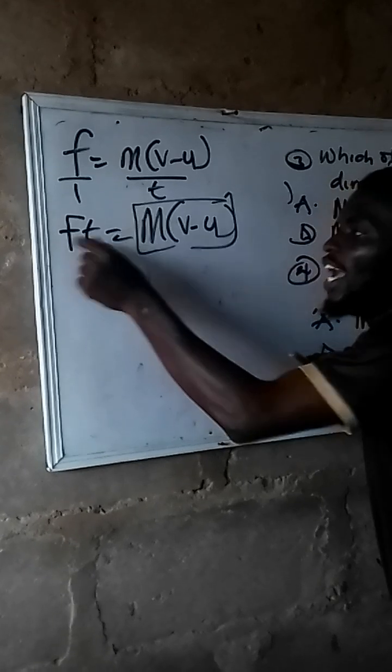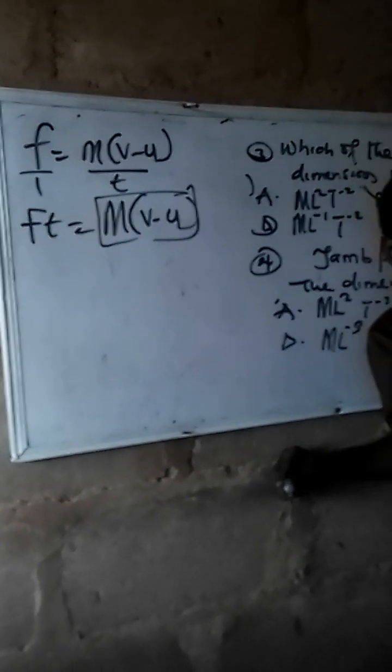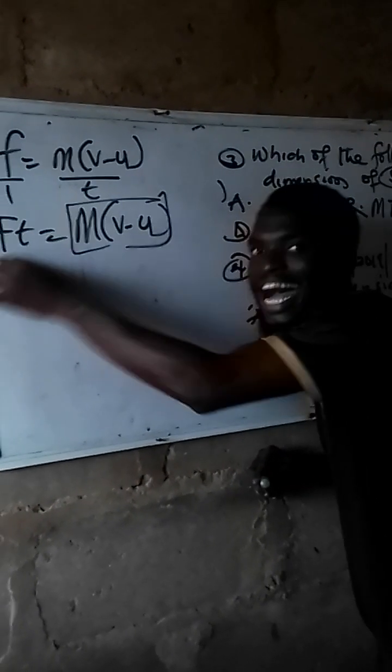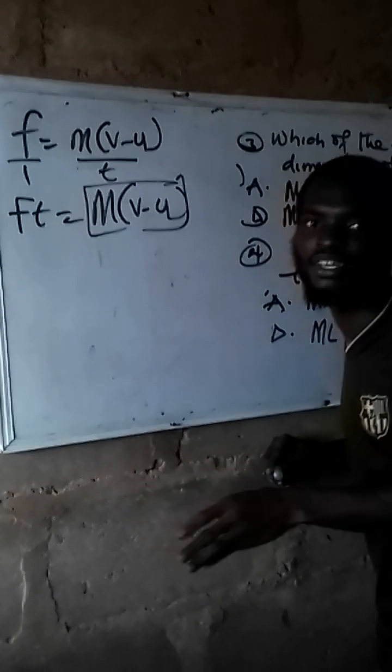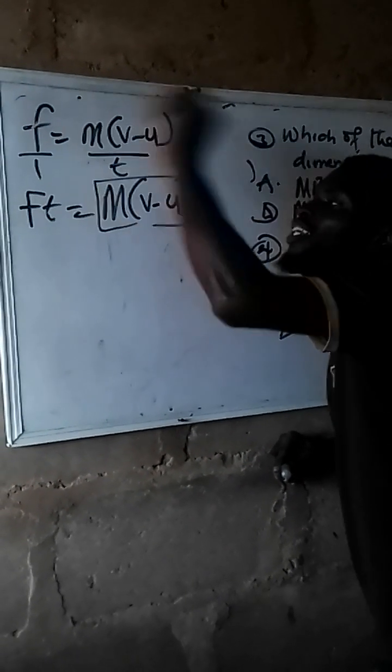Now, this Ft, in physics, is what we call impulse. Ft, force times time. So if I ask you to define impulse, it is the product of force and the time taken, as a result of Newton's second law of motion.